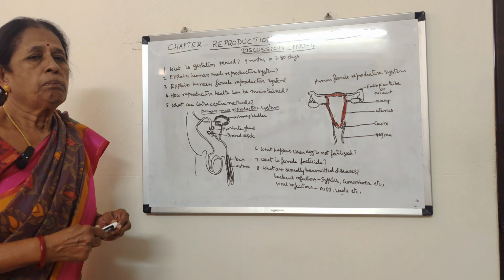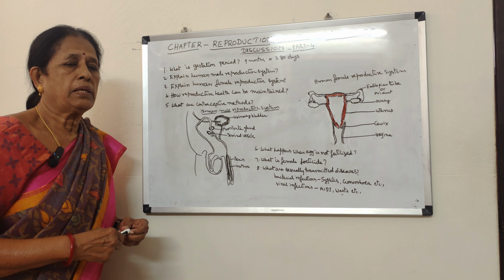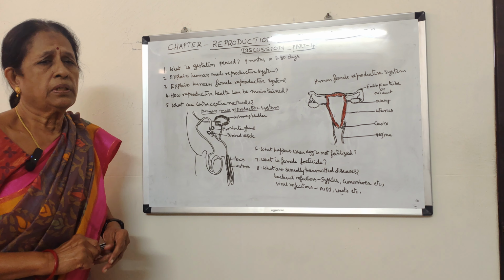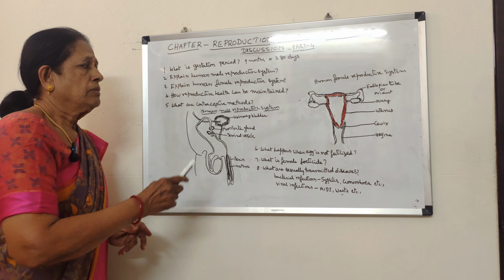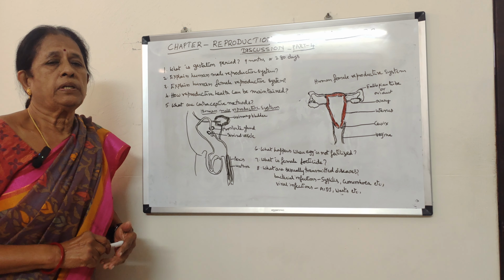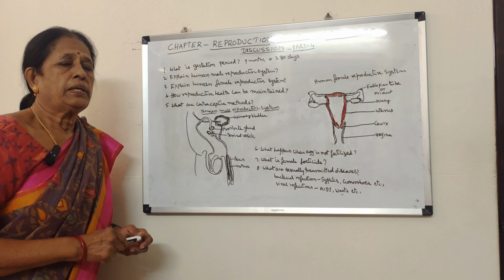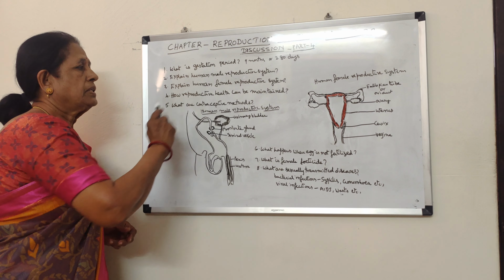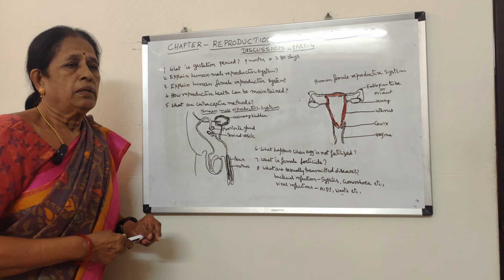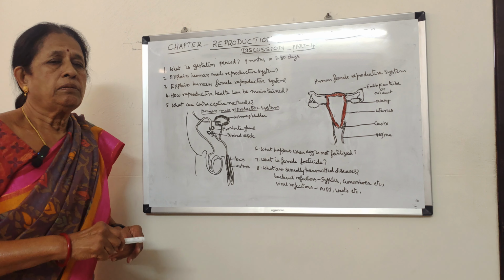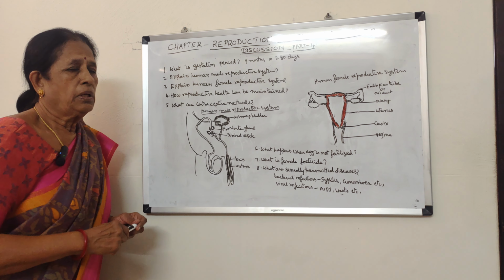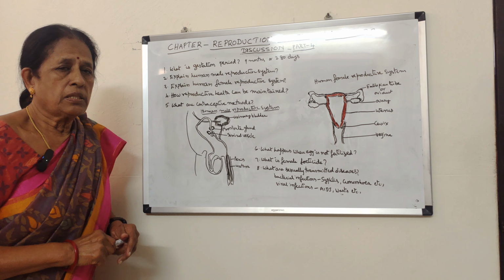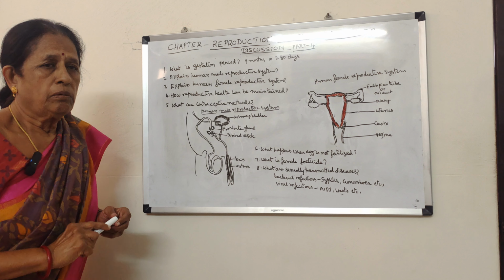It is very important for them to develop physically and mentally, and also they should have certain awareness about reproduction and raising a family. That is why the minimum age for marriage is 21 years for male and 18 years for female. The next thing, a person should have some awareness about the future, and some goal in his life, and only then should he get married and lead a disciplined life. He should not go astray, and so reproductive health has to be maintained.